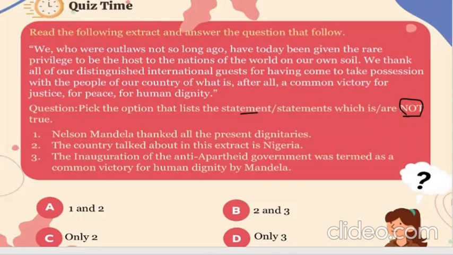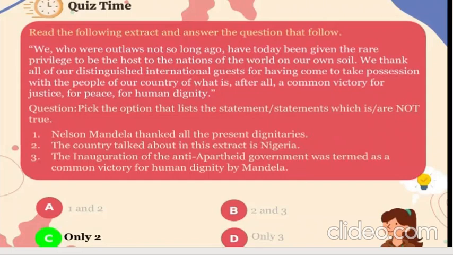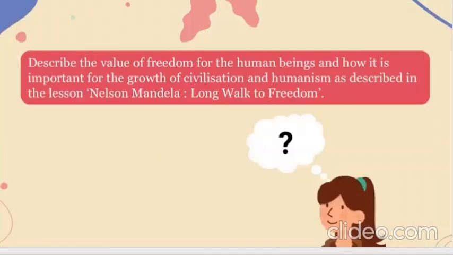So, first one, Nelson Mandela thanked all present dignitaries. Yes, it is true. He thanked everyone for coming and attending it. Next, the country talked about is Nigeria. Nigeria, where did Nigeria come from? It is South Africa. So this is wrong. Last one, inauguration of anti-apartheid was termed as a common victory for human dignity. Yes, it is correct. He said it is common for everyone, not only South Africa. So our correct answer is only the second one is wrong. Now let's see some important questions.